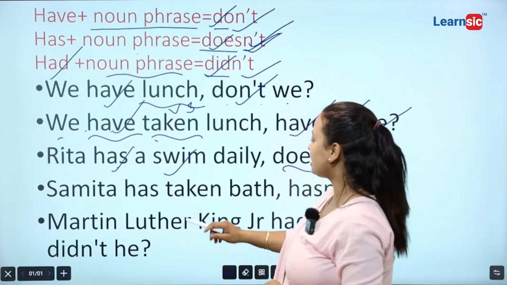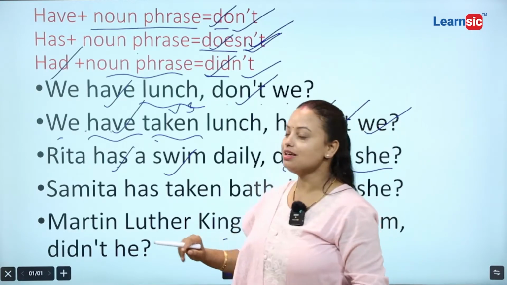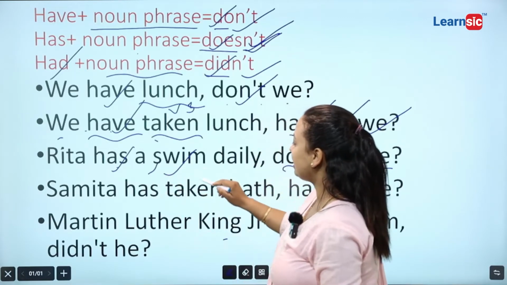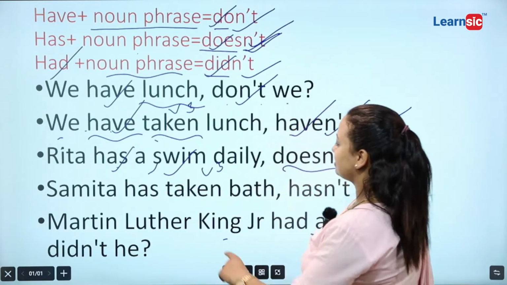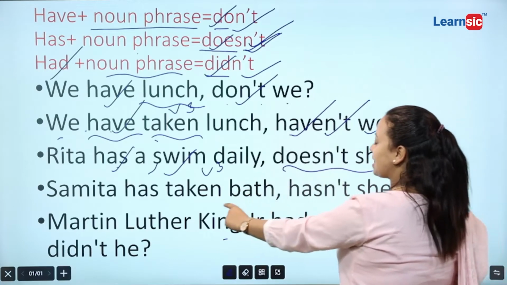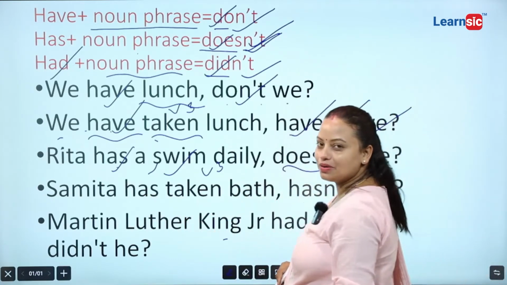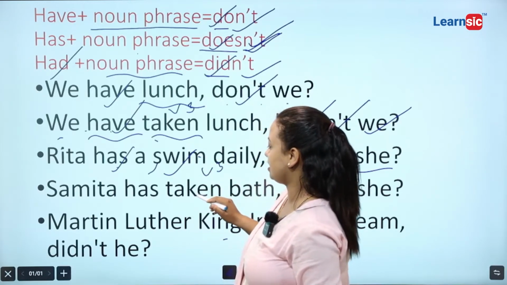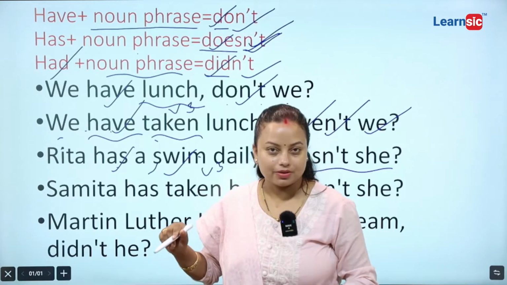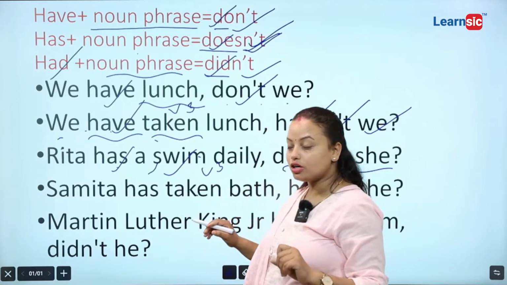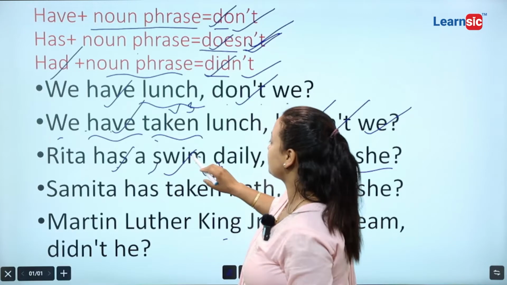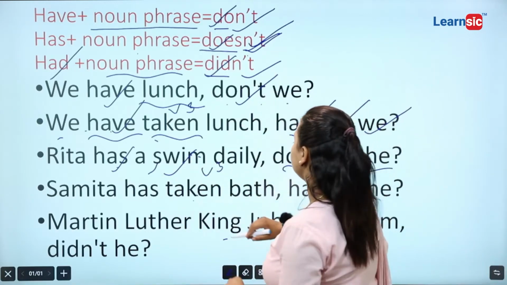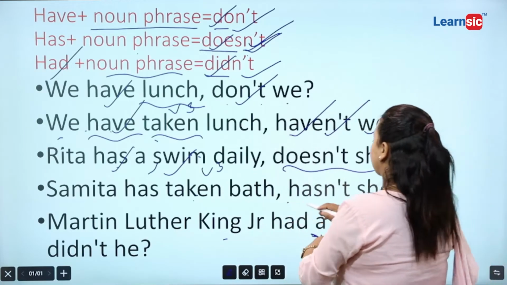Okay, Samita has taken bath. Has and verb 3. Samita has taken bath. That's why hasn't she. Okay, cases are different. Here is the case of noun phrase. Here is the case of has plus verb 3. So I think do not get confused. Has plus noun phrase: that's why we are asked to write doesn't she. Here is has plus verb 3: that's why we are asked to write hasn't she.